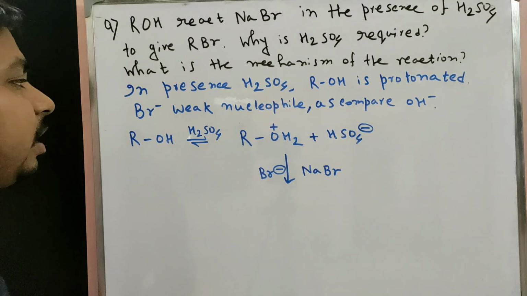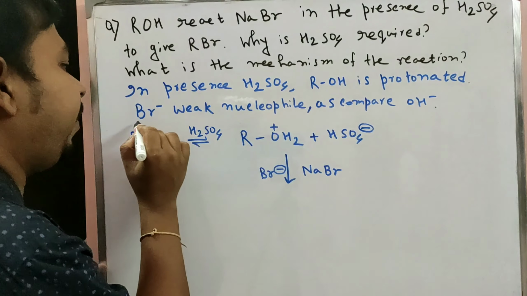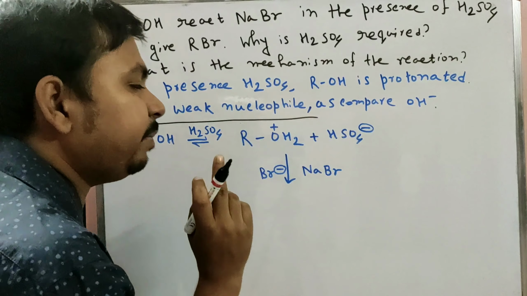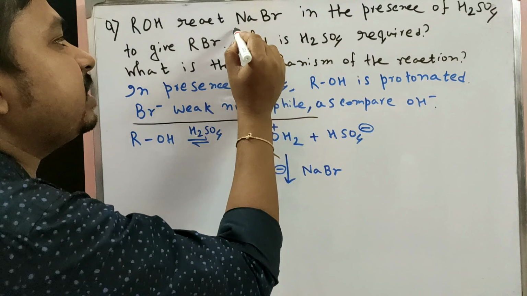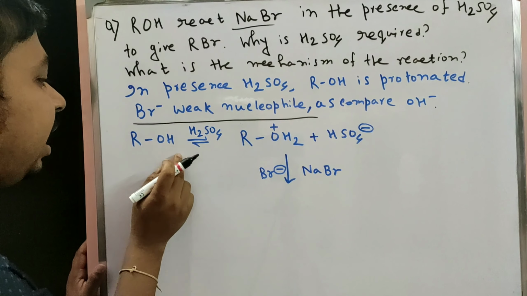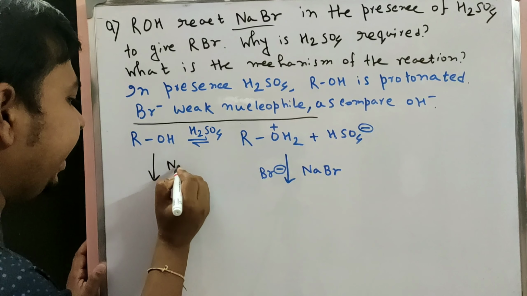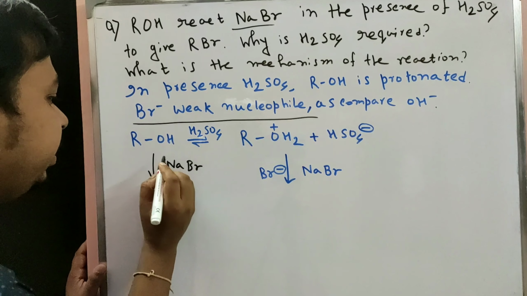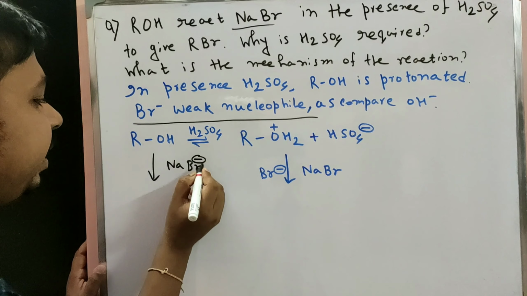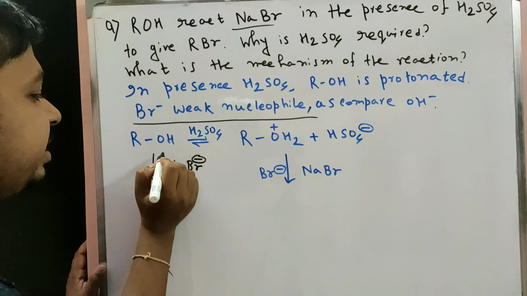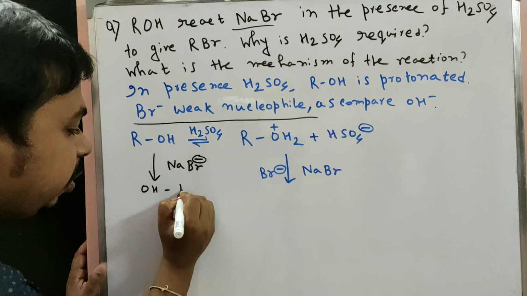The point is very important: Br minus is a weak nucleophile. When we react ROH directly with NaBr, Br minus is a weak nucleophile and OH is a bad leaving group.